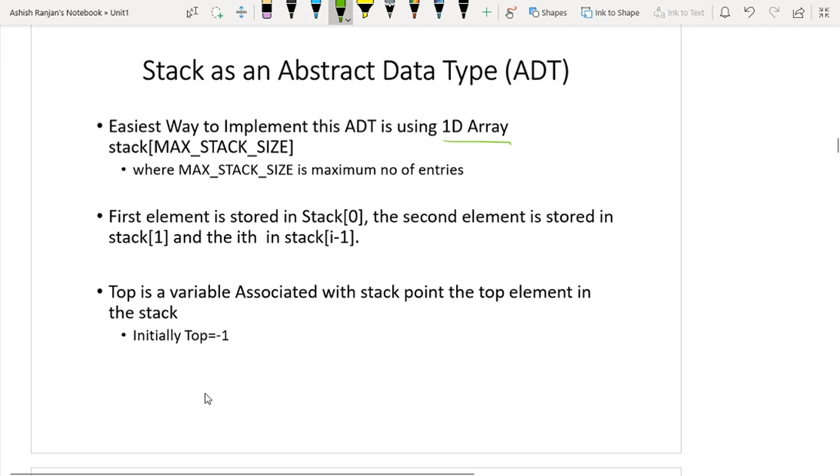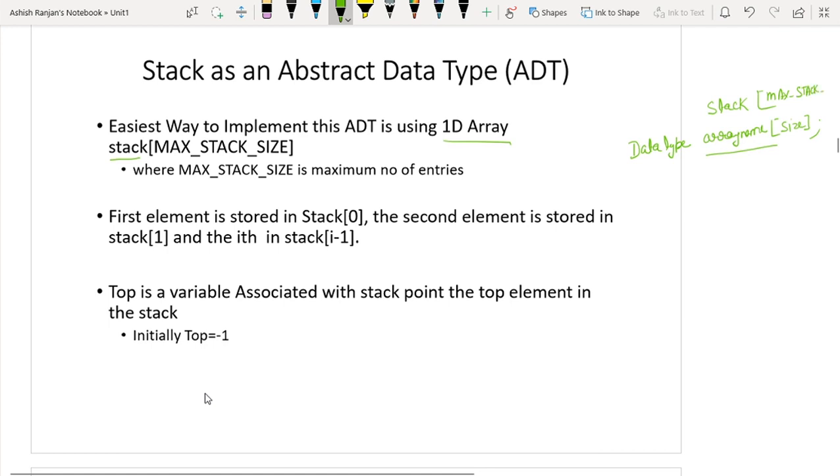So what is a 1D array? I've already told you that whenever we are defining some 1D array, it is defined with some data type, array name and size. So here the name of the array is stack because we are creating the stack, so we have to give a meaningful name. So in the space of the array name, we are writing stack. And size is max stack size, I have written here.